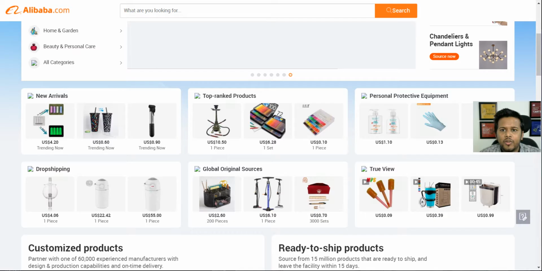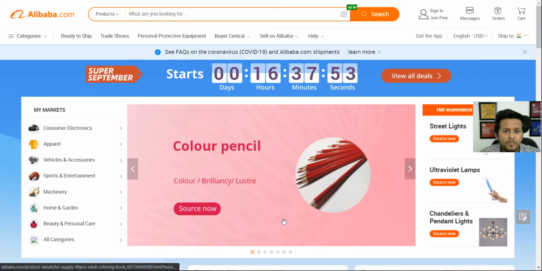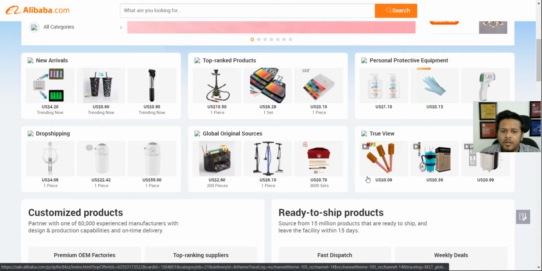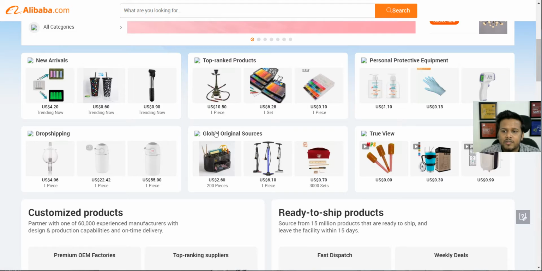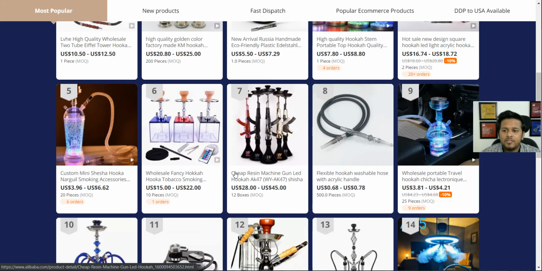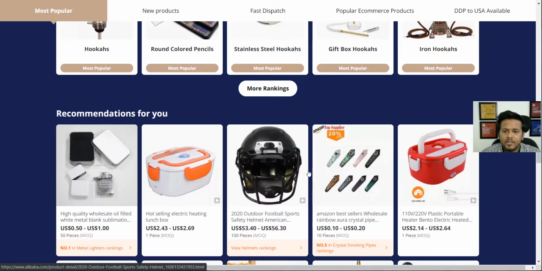Okay, again, moving on to another B2B website, which is the most famous B2B website in the world, Alibaba.com. And again, if you see here, similar to Amazon, you will have various categories: new arrivals, dropshipping products, original sources, and top rank products. What you have to do is just go to top rank products, and then you will find that it has a very good list of golden nuggets, hidden nuggets that you can explore, right?